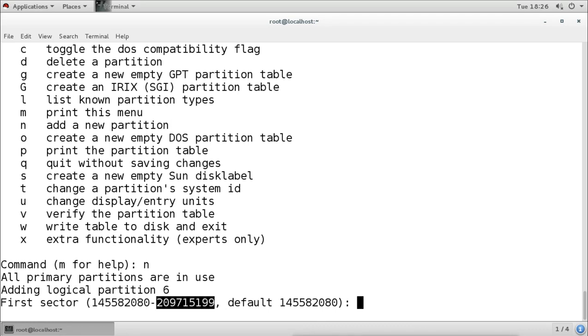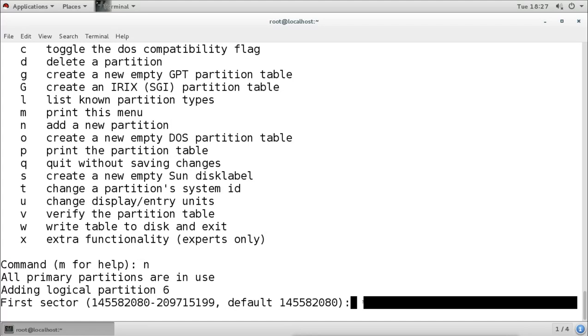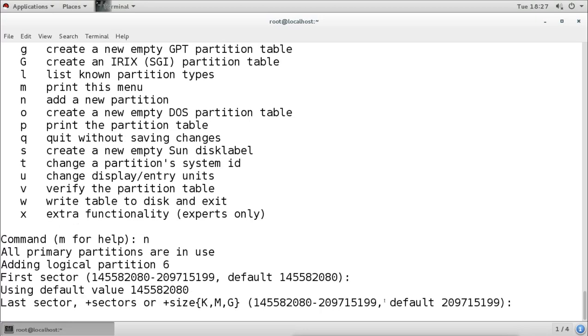It is asking from which sector we want to start. You can start from the beginning, or you can start somewhere in between. By default it is selecting the beginning. So the first sector is already selected here by default. If you want to mention any other sector, you can mention it here, and if you don't mention anything, it will start from the first sector. So I will press Enter for the first sector, and it is going to use the default value. The default value is the first sector. Now it is asking what will be the last sector.